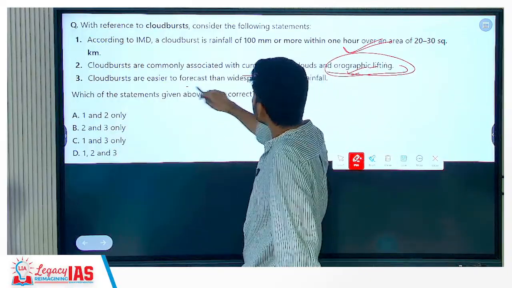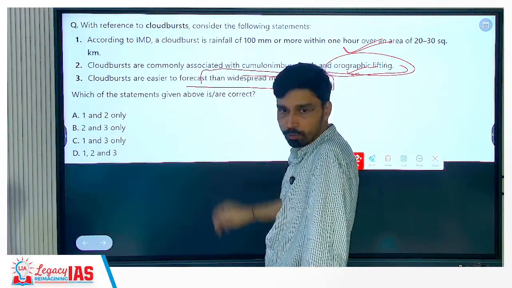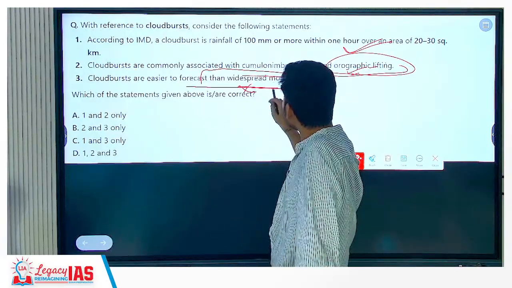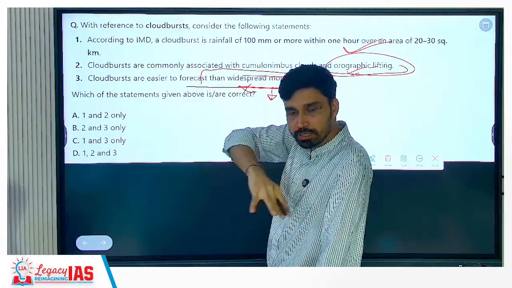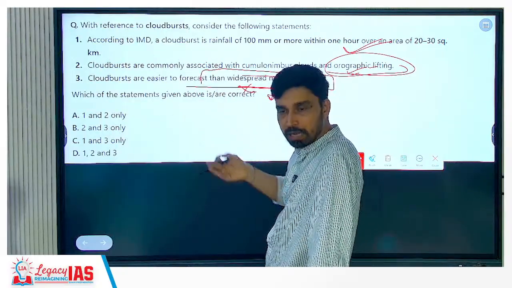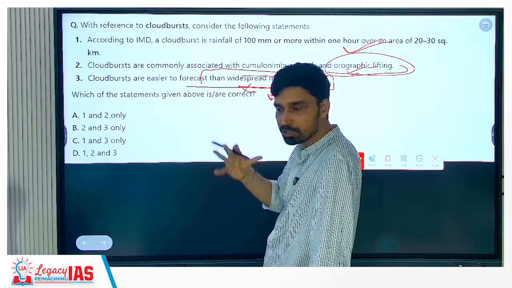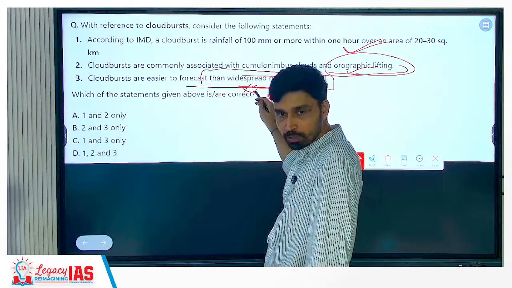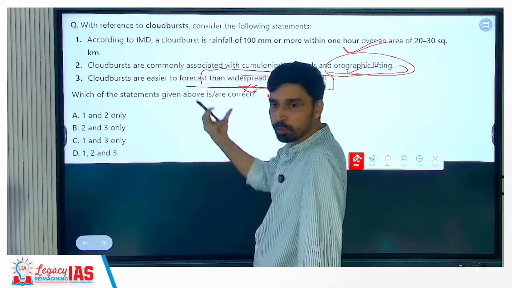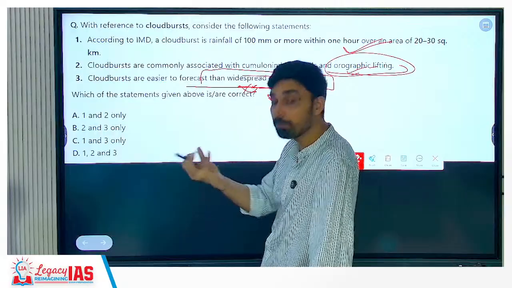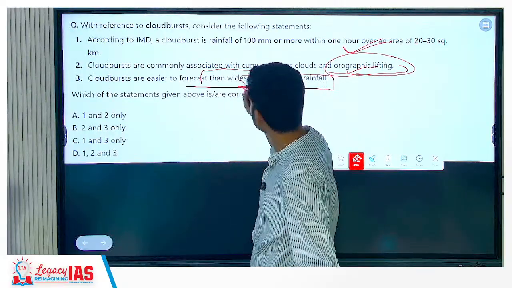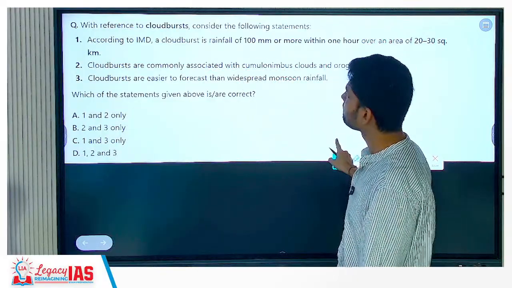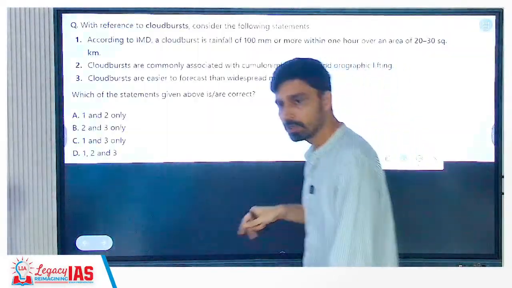Third, cloudbursts are easier to forecast than widespread monsoon rainfall. True or false? It is much more difficult, because widespread monsoon rainfall you can easily forecast, as it is taking place over a large area, and our radar system, automatic weather system, satellite system are more focused on widespread forecasts. Now we are developing the capability to do what kind of forecast? Hyper-local forecasting, village-level forecasting. So that is correct. What is the correct answer? 1 and 2 only, right? So that is from last week. So that is all about this.